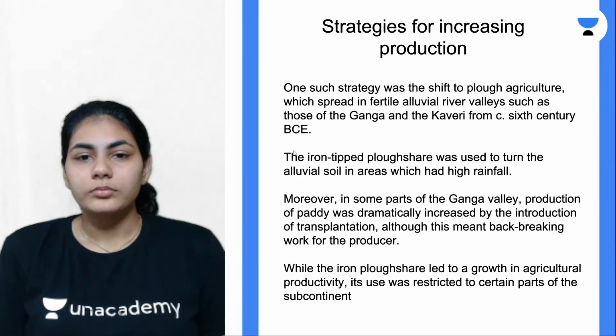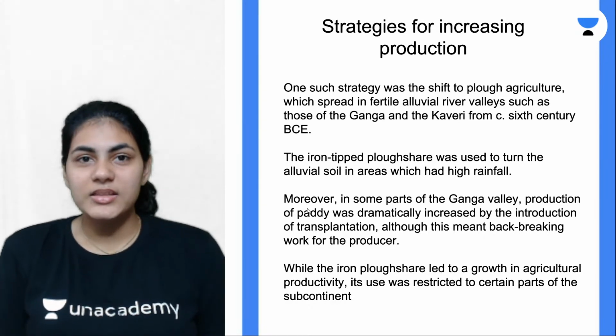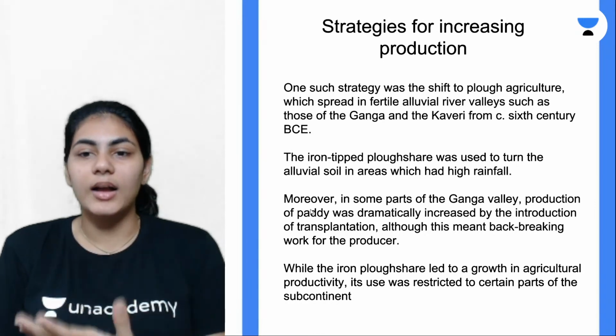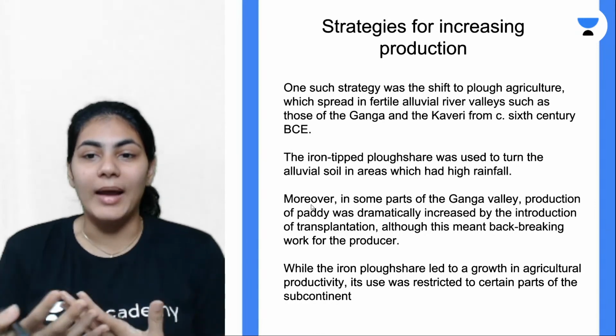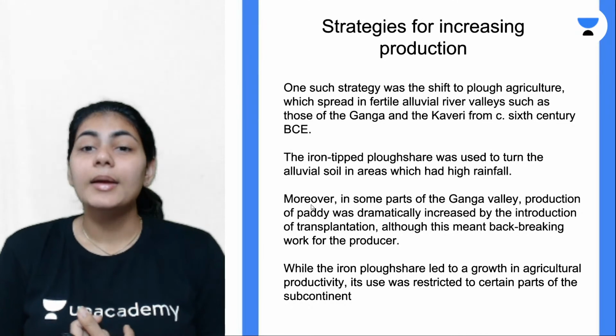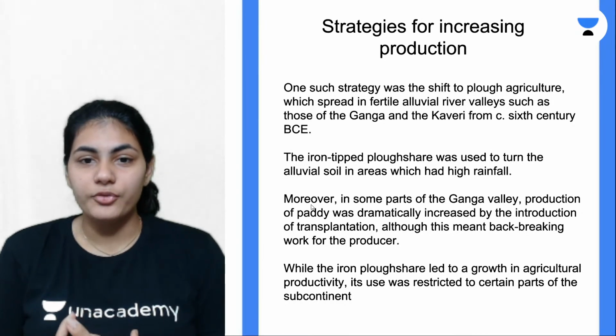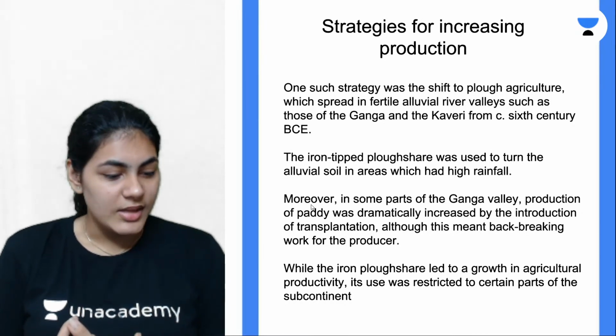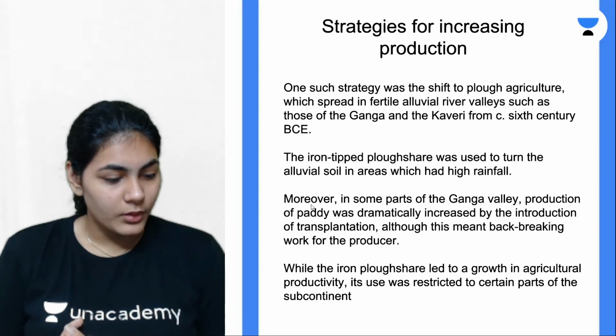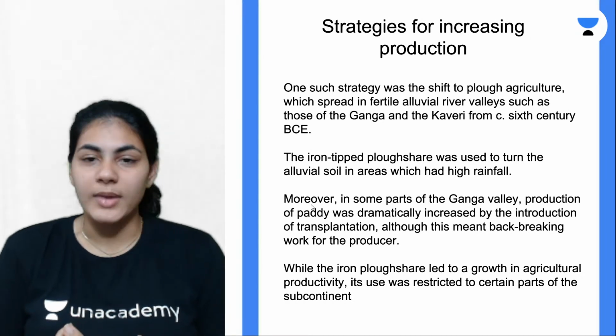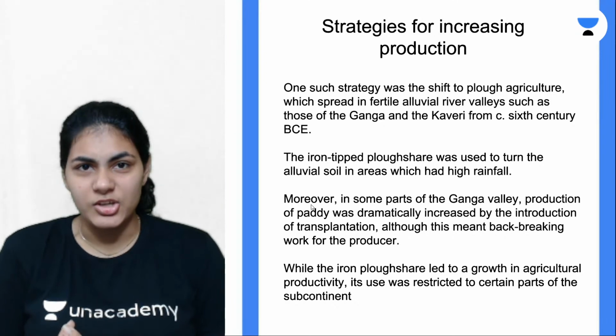There is evidence around the Ganga Valley that production of paddy dramatically increased by the introduction of transplantation, the same point that Mariam just mentioned.